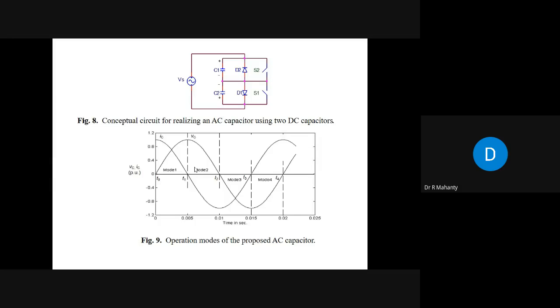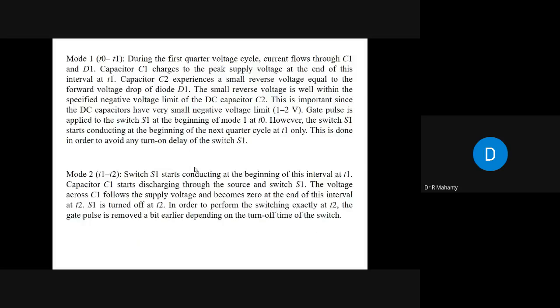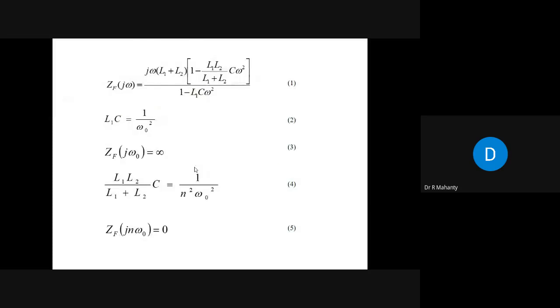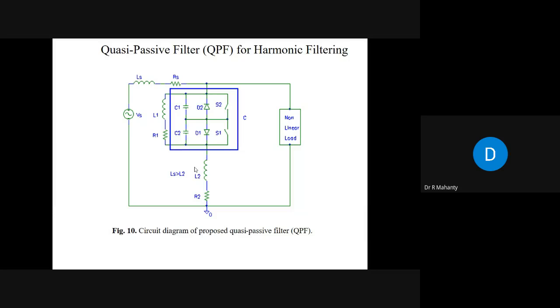Now the question is, if you have a large AC capacitor, what is the purpose of this capacitor? Where will you use this capacitor? Suppose I have a filter like this, which is named the quasi-passive filter for harmonic filtering. Here, this capacitor is being realized using two DC capacitors, two diodes D1, D2, and two switches S1, S2. Now, this is a large value AC capacitor, and this large value AC capacitor along with L2 is tuned at the lowest harmonic frequency.